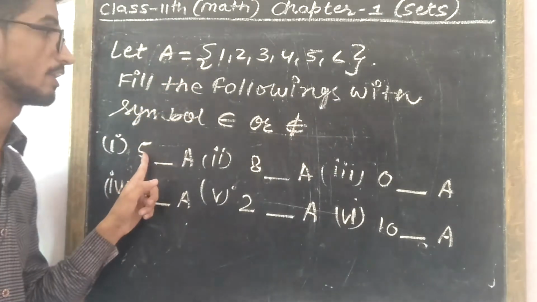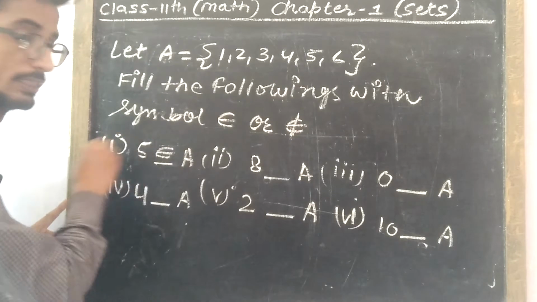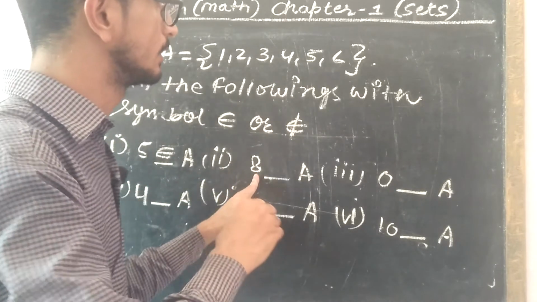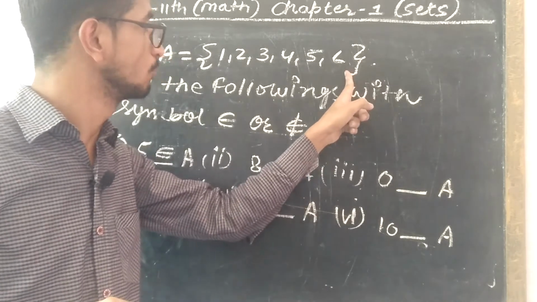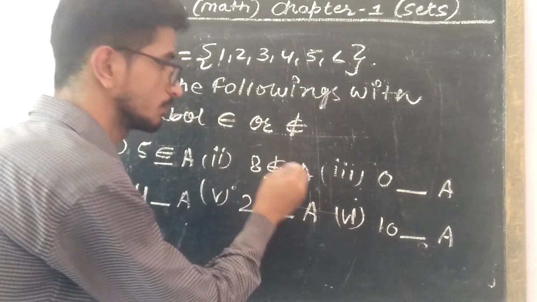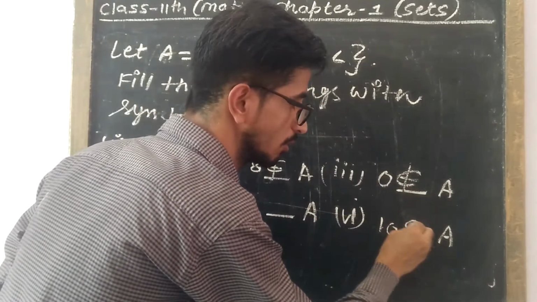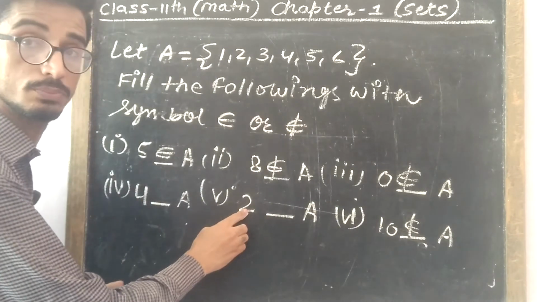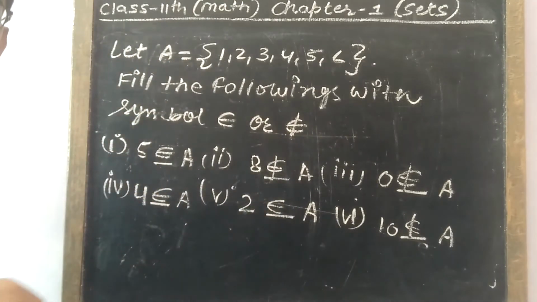First is 5. Yes, 5 belongs to set A, so we will write the symbol belongs to. 8 is not in this group of set A, so it doesn't belong to. 0 doesn't belong to. 10 doesn't belong to. 2 belongs to. 4 belongs to. Right?